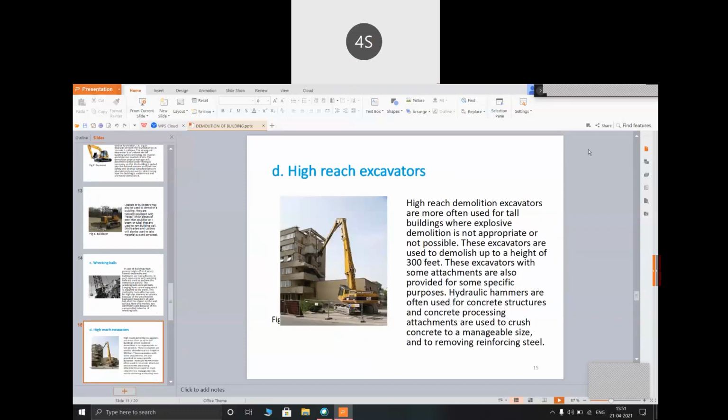Fourth one is high reach excavators. High reach demolition excavators are more often used for tall buildings where explosive demolition is not appropriate or not possible. These excavators are used to demolish up to a height of 300 feet. These excavators with some attachments are also provided for some specific purposes. Hydraulic hammers are often used for concrete structures, and concrete processing attachments are used to crush concrete to a manageable size and to remove reinforced steel.